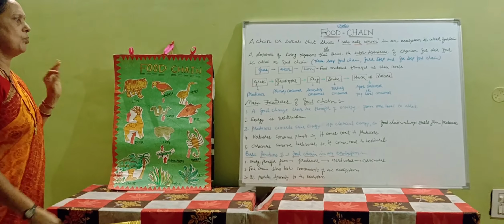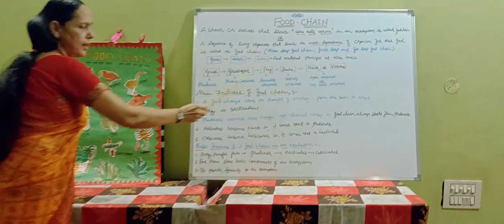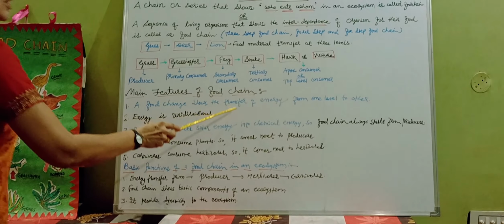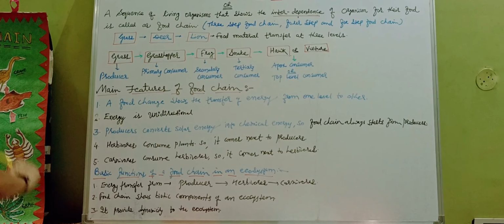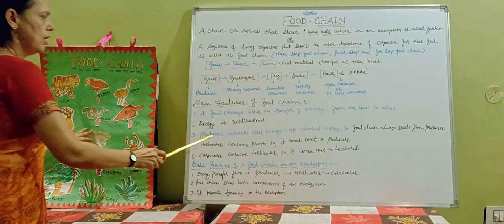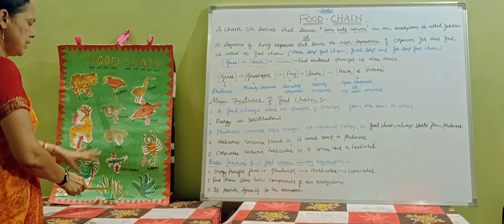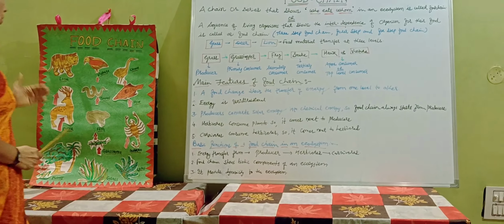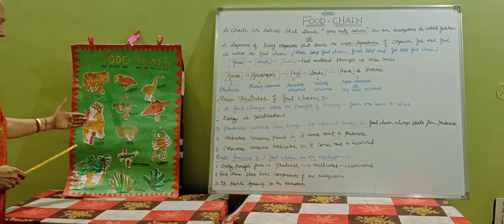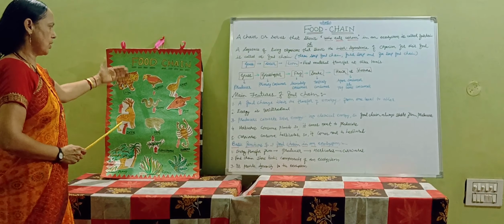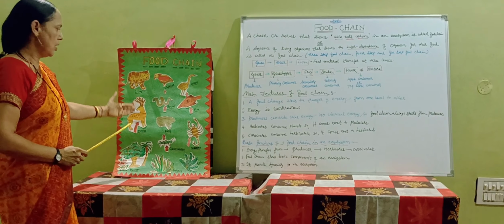So these are the main basic characteristics of the food chain. First, energy is transferred from one level to another. Second, energy transfer is unidirectional. Third, producers convert solar energy into chemical energy. Fourth, herbivores consume plants, so they are next to the producer. Carnivores consume the herbivores, so they are next to the herbivores.